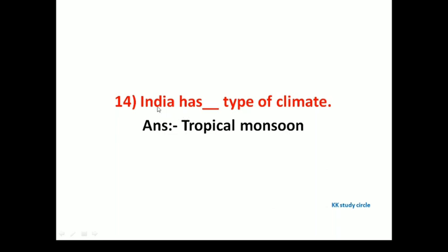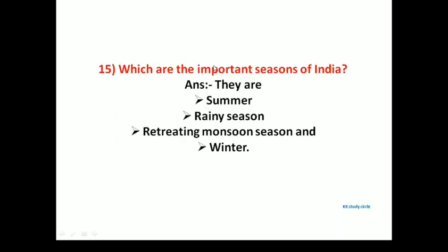Next question. India has a dash type of climate. India has a tropical monsoon type of climate. Which are the important seasons of India? They are summer, rainy season, retreating monsoon season, and the winter season. These four seasons are in our India.